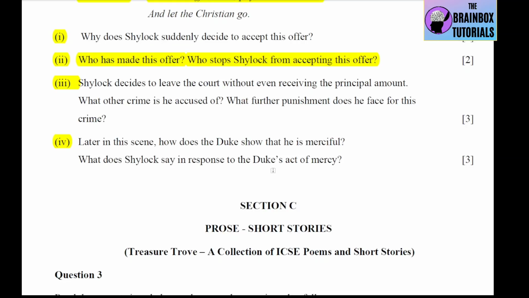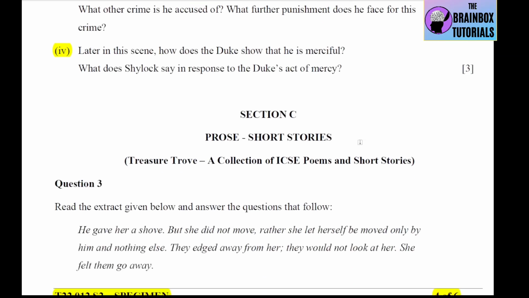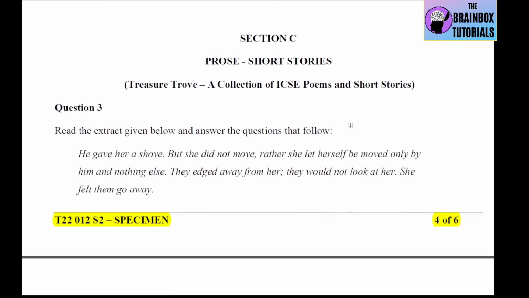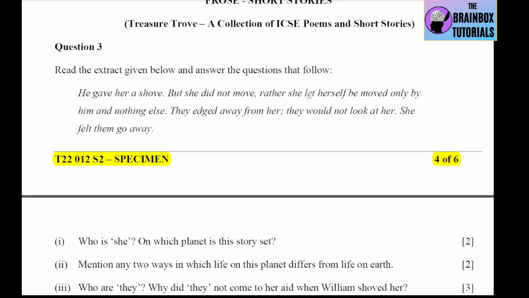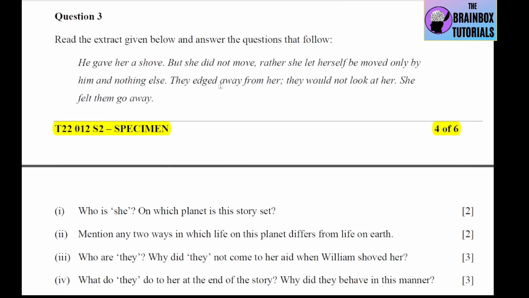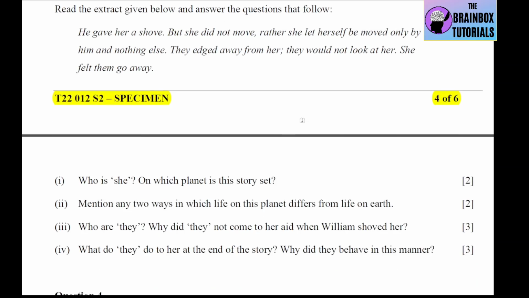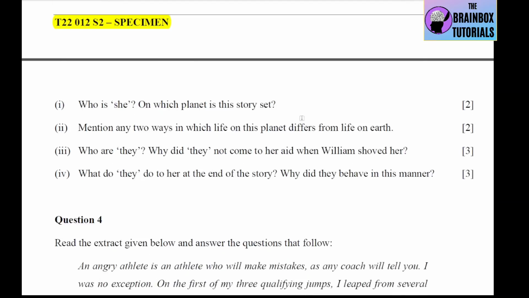Okay, so here section A has ended. Now coming to section B. This is related to prose, the short stories. Question number 3: He gave her a shove, but she did not move. Rather, she let herself be moved only by him and nothing else. They edged away from her. They would not look at her. She felt them go away. This is from All Summer in a Day. Now, let us look at the questions.